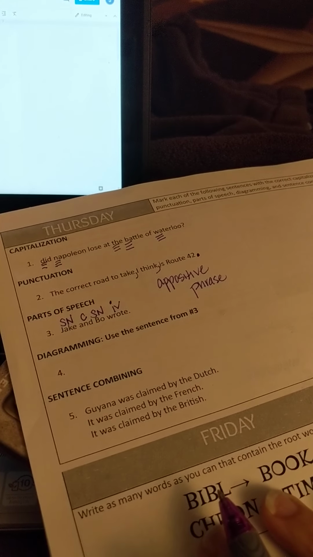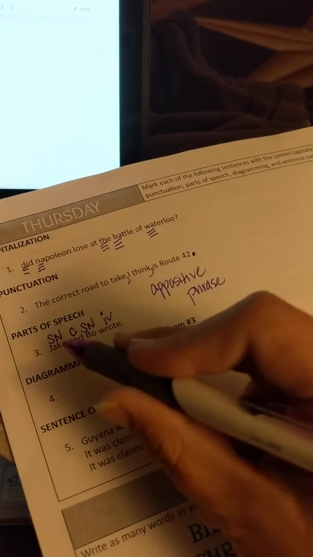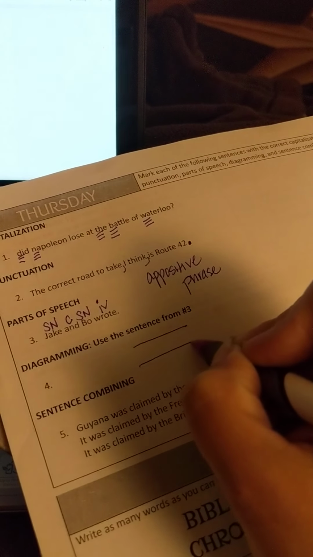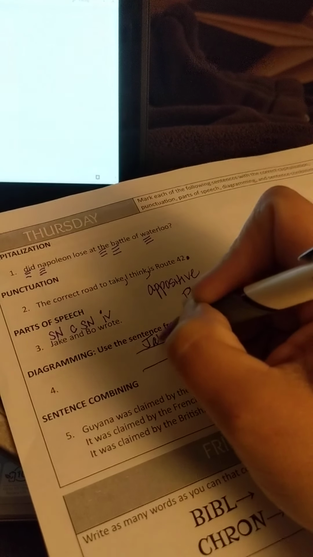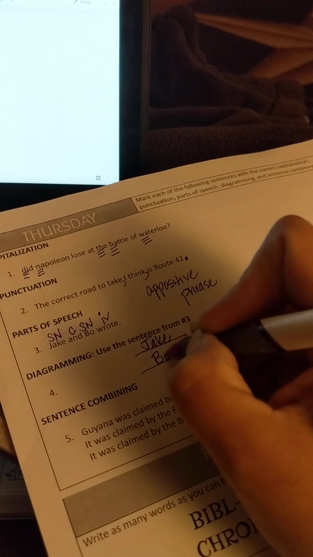We diagram this the exact same way we did the sentence on Tuesday. We have two subject nouns. Anytime we have two of something, we draw two parallel lines. Our first subject noun goes on the top line. Our second subject noun goes on the bottom line.